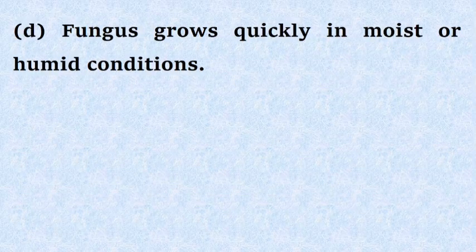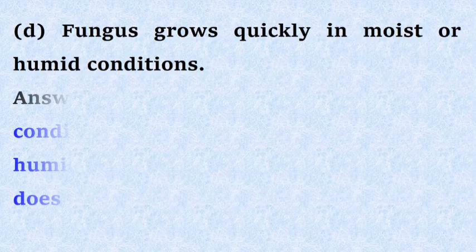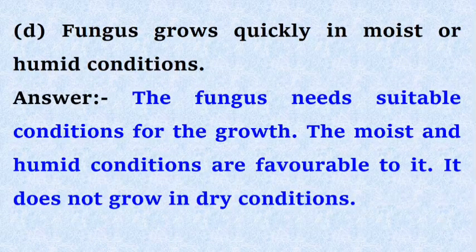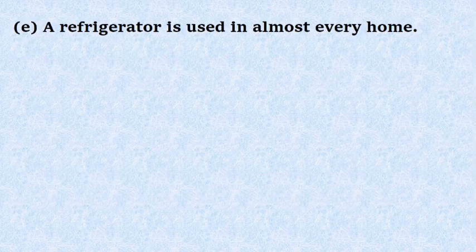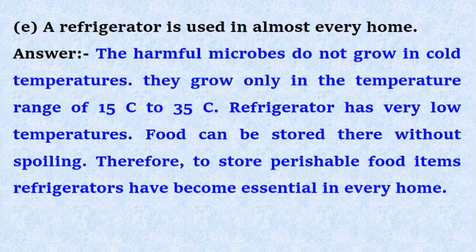D. Fungus grows quickly in moist or humid conditions. The fungus needs suitable conditions for growth. The moist and humid conditions are favorable to it. It does not grow in dry conditions. E. A refrigerator is used in almost every home. Answer. The harmful microbes do not grow in cold temperatures.